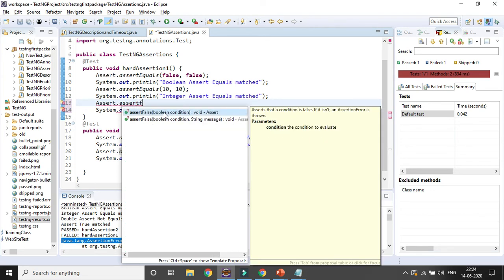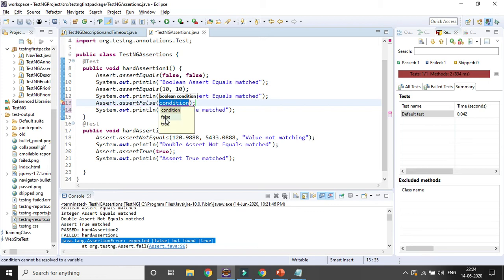So you can see if you press assert false, it is coming, right? You can give some boolean condition as well as an error string message if you want to. So assert false, I am giving it false, so obviously it should match, right? Assert false match. So both my test cases should match, right?